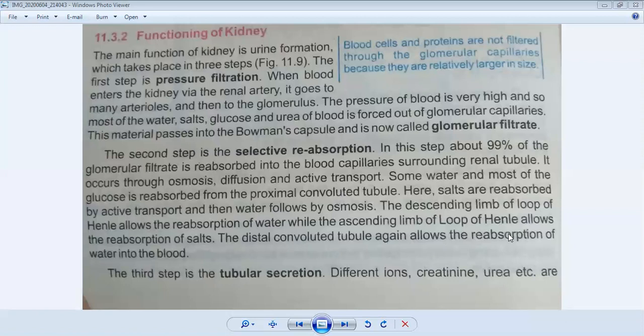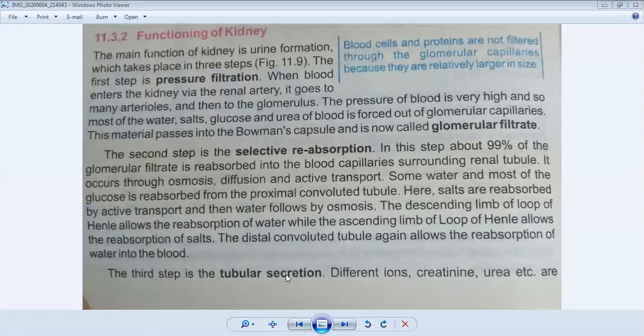It means the reabsorption in the kidneys is happening again and again. All the useful particles present in our blood are reabsorbed by the kidney and go back to the blood, and all the waste materials which are not necessary for our body are collected and pushed into our urinary tract. So this step is selective reabsorption, and the third step is tubular secretion.